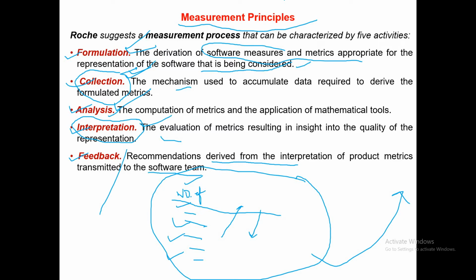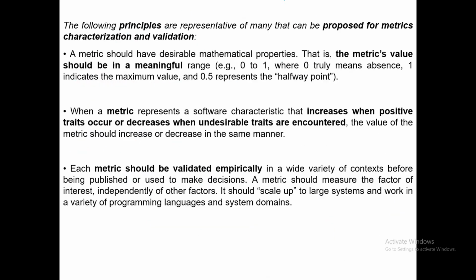So these are some measurement principles. Now there are a few general observations, general properties, like a metric should have a desirable mathematical property. That is, the metric value should be meaningful in range. So let's say if you take the example of 0 to 1. 0 means total absence, 1 means total presence. True, false. True means correct, false means incorrect. It should not be a vague value like maybe. It should be quantitative.